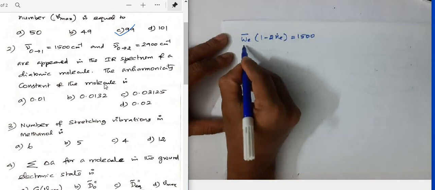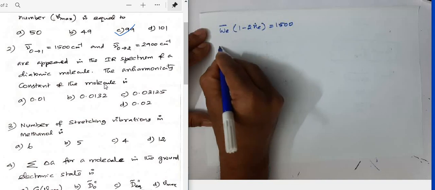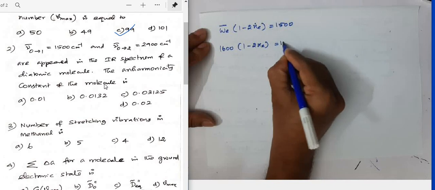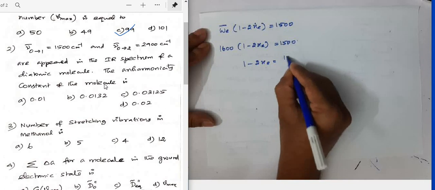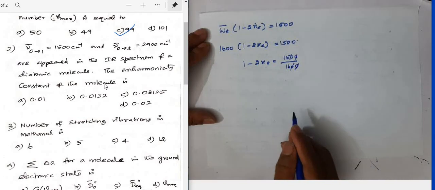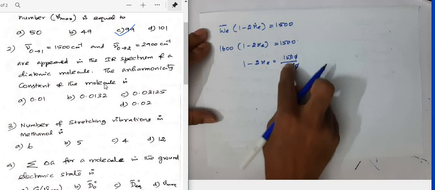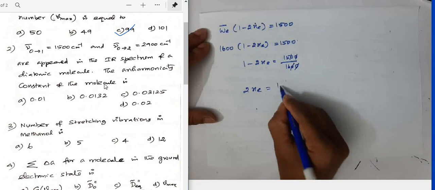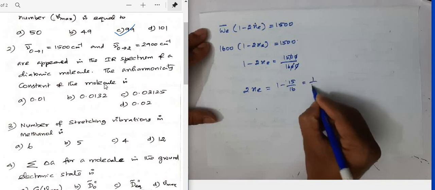In this equation, in the place of omega e bar, I'll substitute the value. So what we'll get? Omega e bar value is 1600 into 1 minus 2Xc equal to 1500, or 1 minus 2Xc equal to 1500 divided by 1600. 2 zeros cancel, or I'll bring minus 2Xc to right hand side and 15 by 16 to the left hand side. So if you do like that, I can write 2Xc equal to 1 minus 15 by 16, which is equal to 16 minus 15 is 1 by 16.